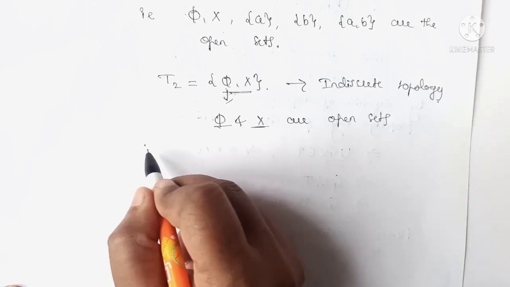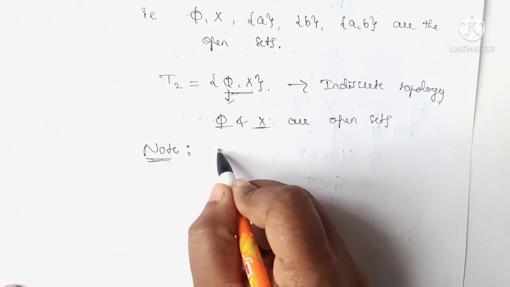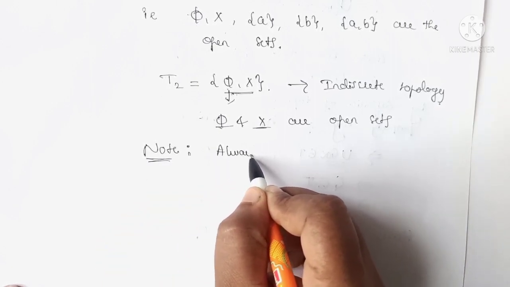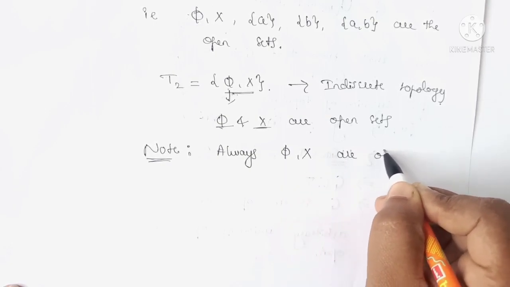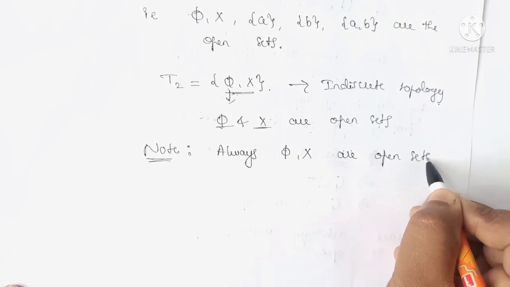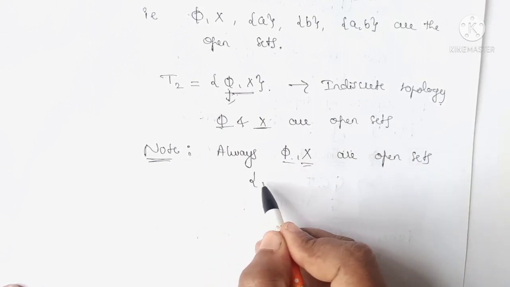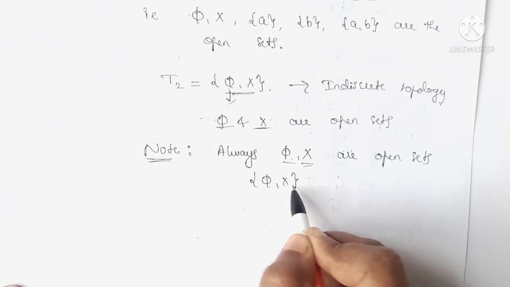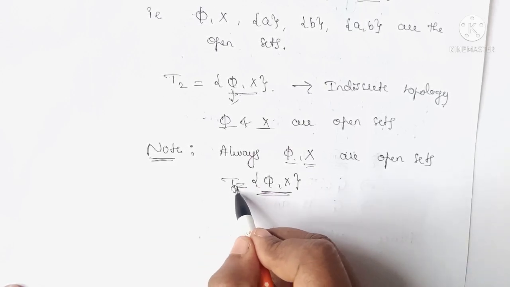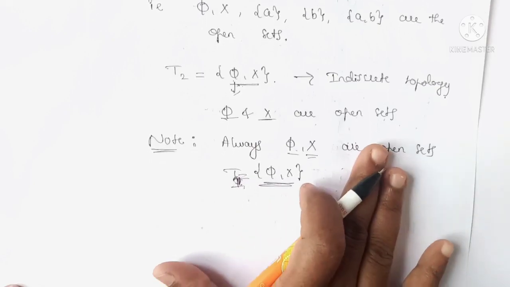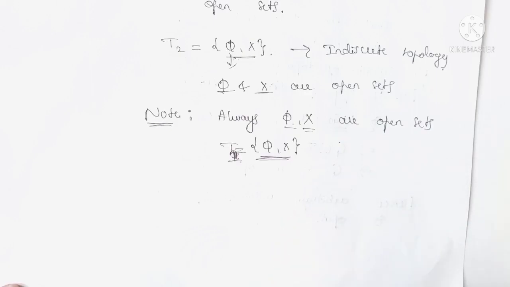So remember that phi and X are always open sets because together they always form a topology on every set.